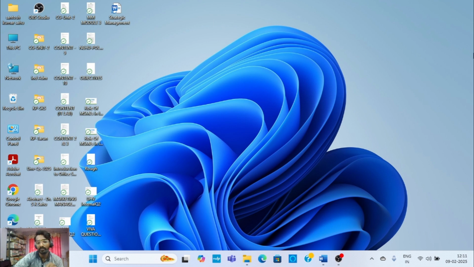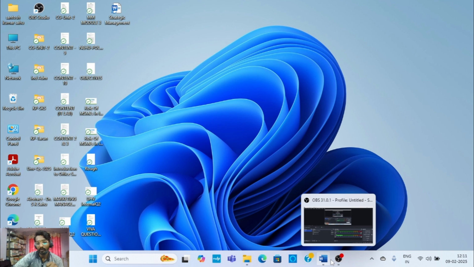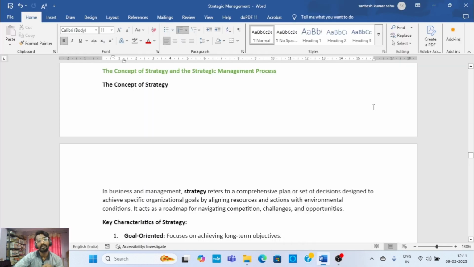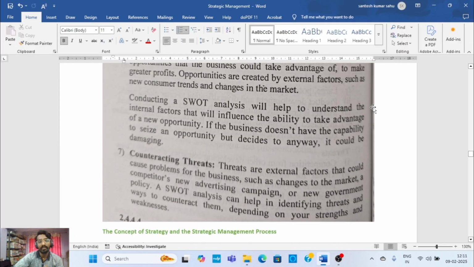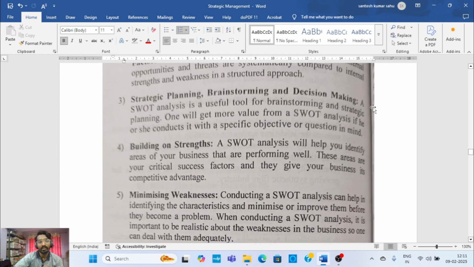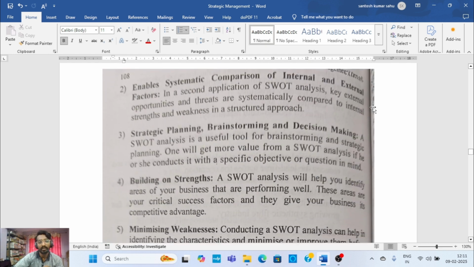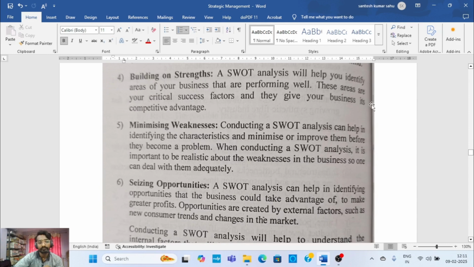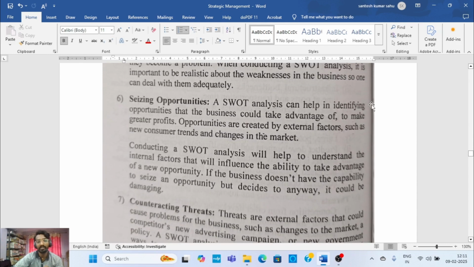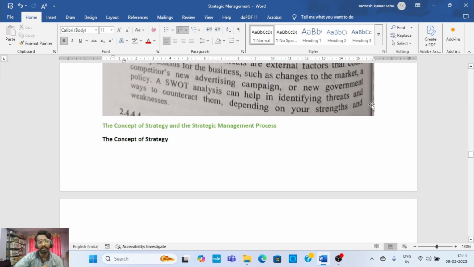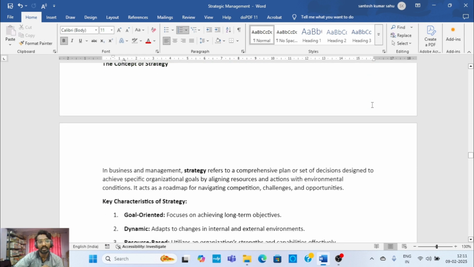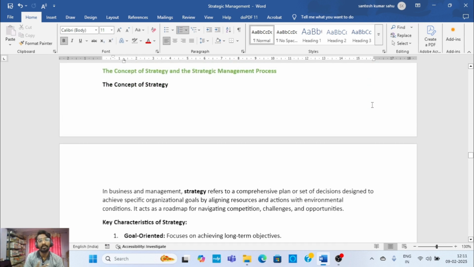From today, what we discuss about is... open the word file. I think these things are already completed in the last class. I think the SWOT analysis is completed, right? And from here we discuss that today is the concept of strategy and the strategic management process.